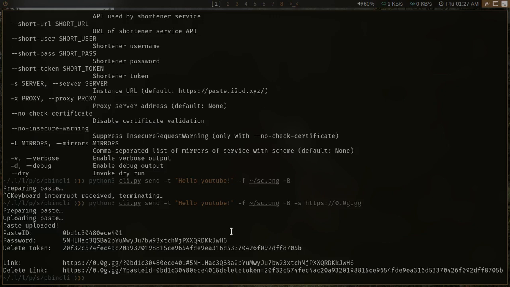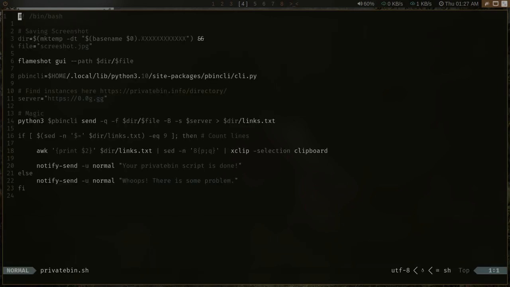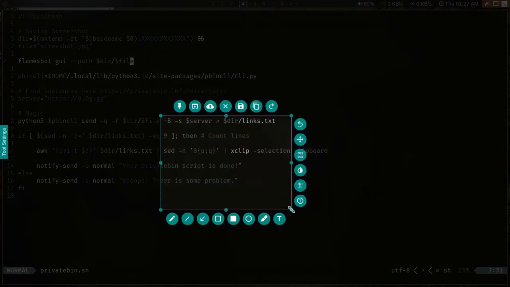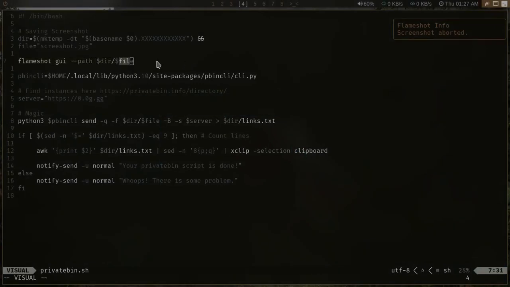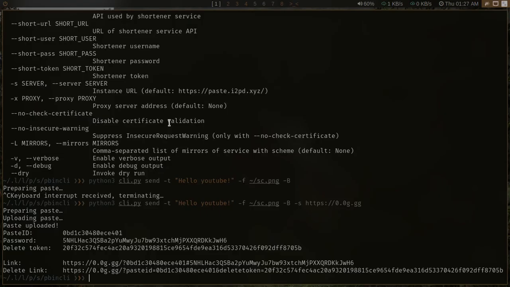So now we want to implement this in a script, because that will do the real magic, right? The real automation stuff. I have already created that script, so let me go to that. What we will basically do is create a temporary directory in the /tmp folder with some custom file name, and we will use frameshot to get the screenshot in the path which I want. This is the path of the pbin CLI, and whatever server instance I want, and I can do this exact thing in the command.